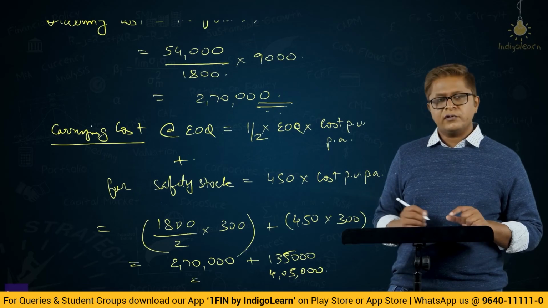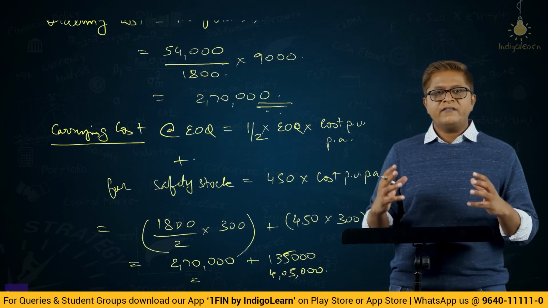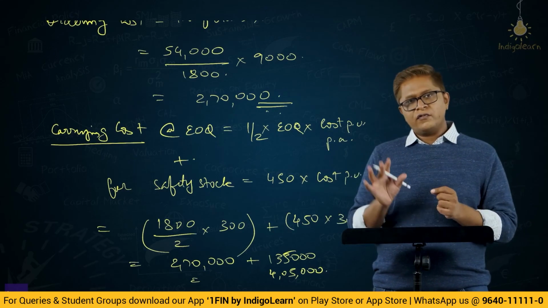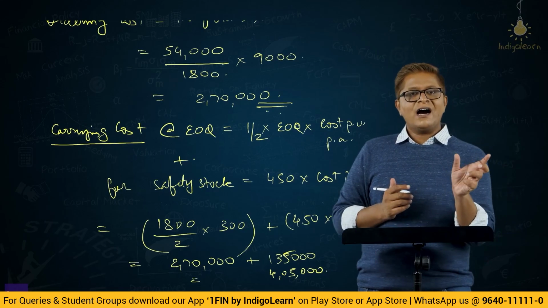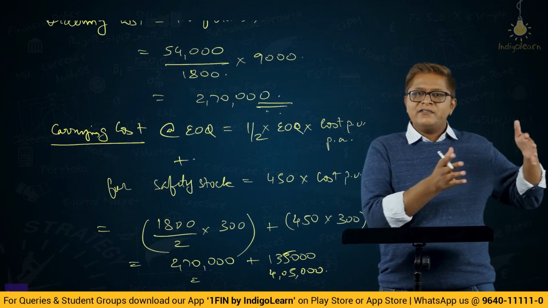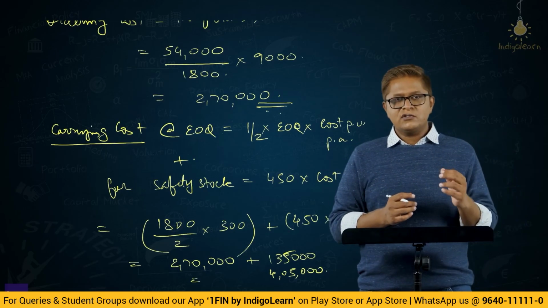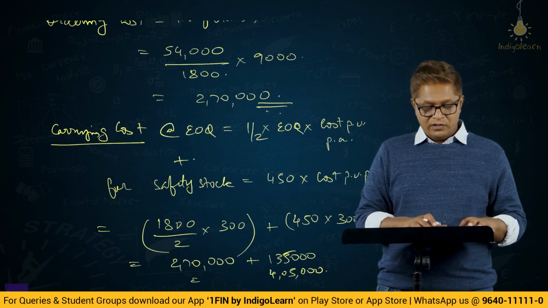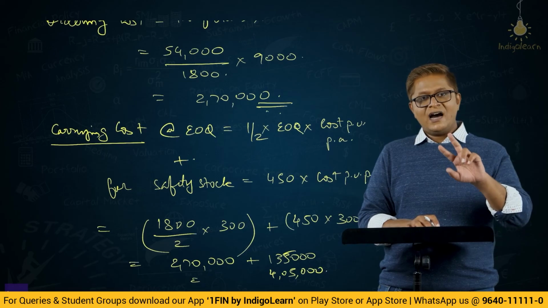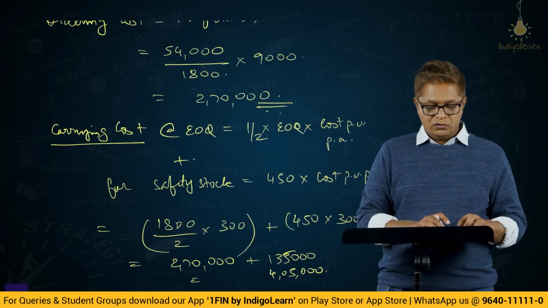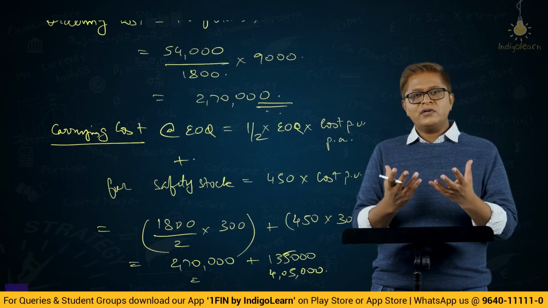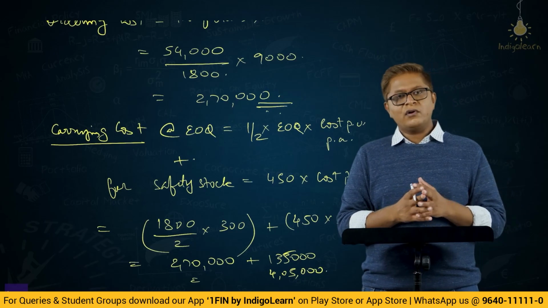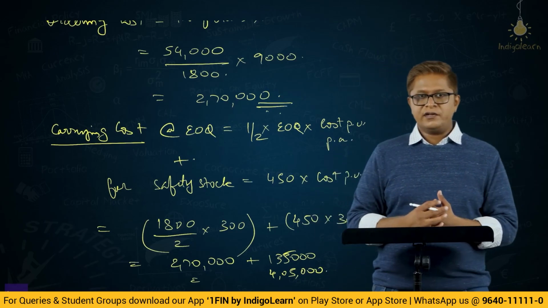Totally put together 4,05,000. Friends, another way of looking at it is how much is the stock on average we will have throughout the year at any given point of time. So the stock 450 units definitely we will have, and we will have half of EOQ. At some points it will be 0, at some points we will have maximum because we will be using it continuously. So that is why we take half of EOQ. So the number of units that will be there on average with us throughout the year is going to be 450 units of safety stock plus half of 1800, that is 900 units of EOQ. So totally 900 plus 450, 1350 units will be there with us on average, and 1350 into 300 per unit, you will get directly 4,05,000. So you can do it in whichever way you are comfortable.